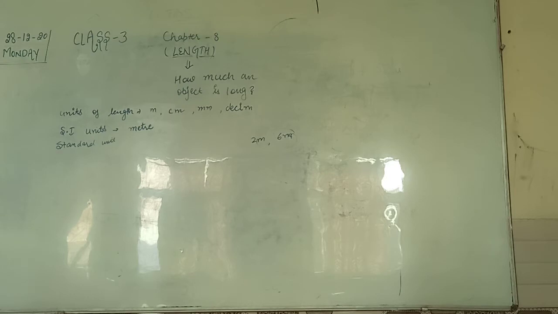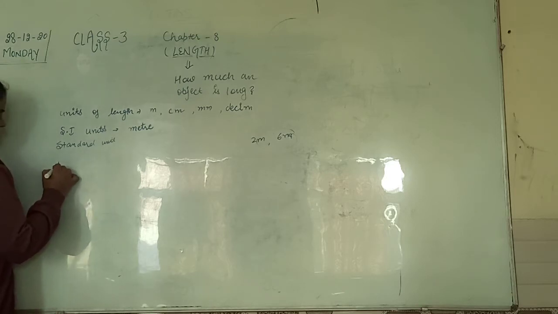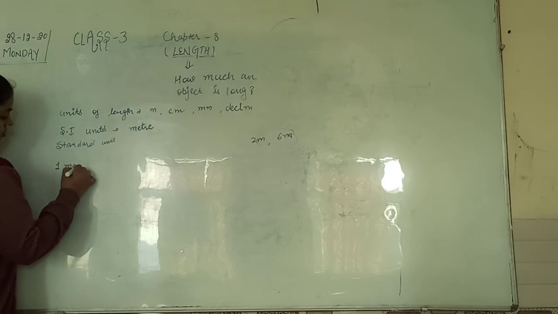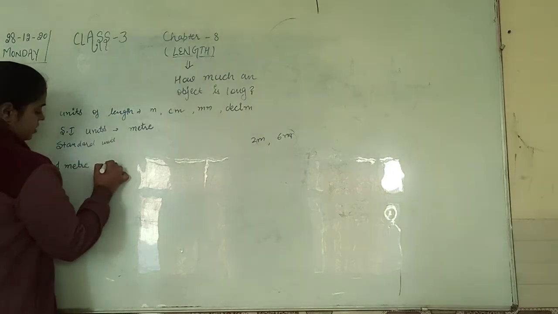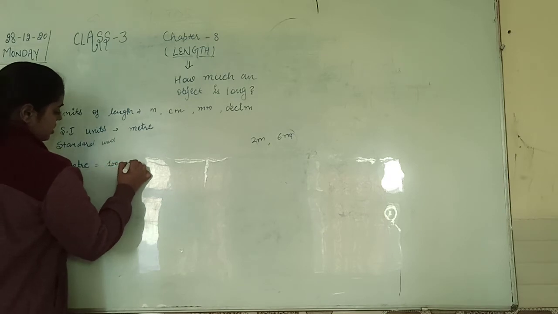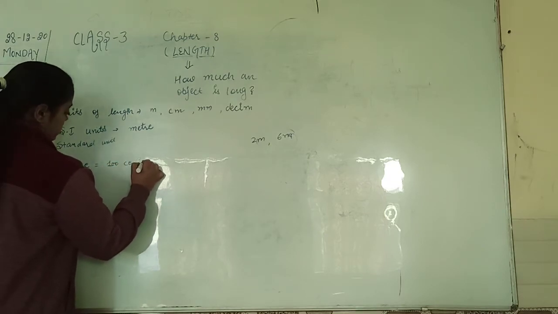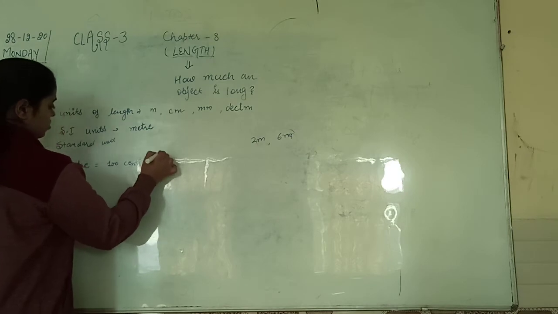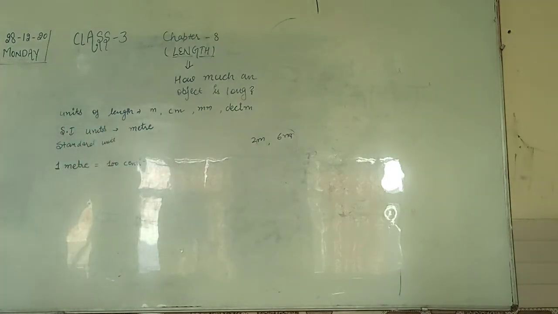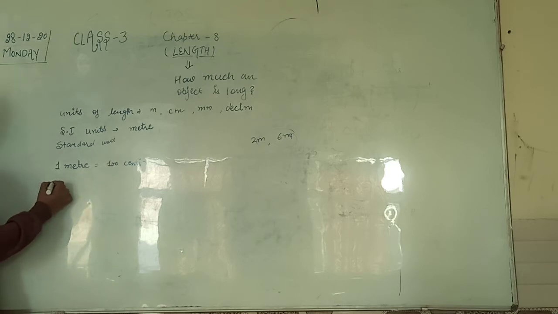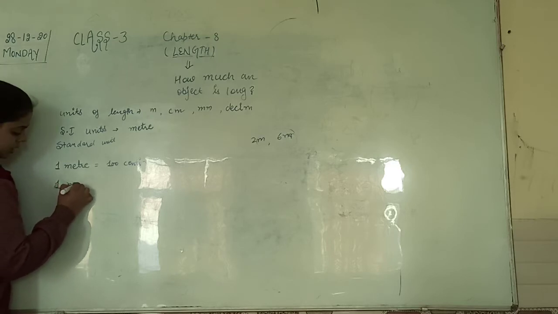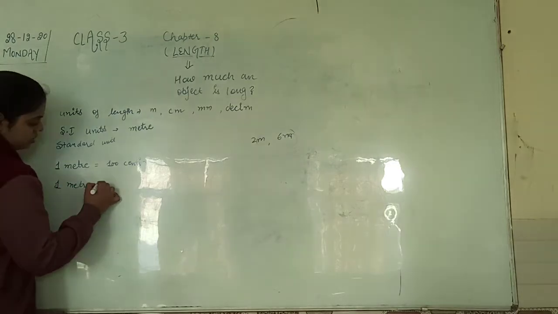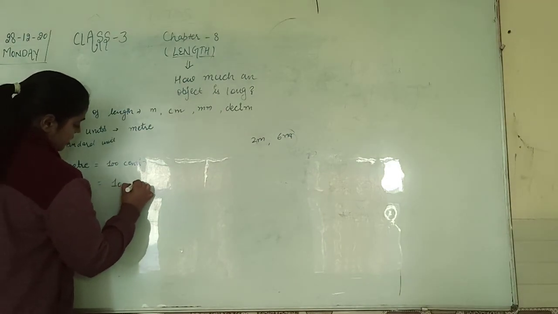After this, see this. 1 meter equals 100 centimeter. 1 meter equals 10 decimeter.